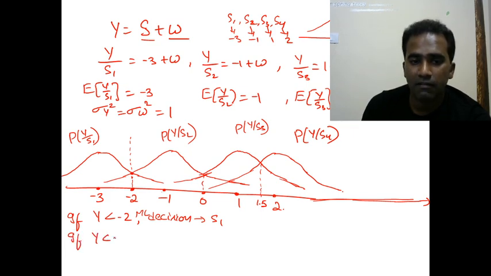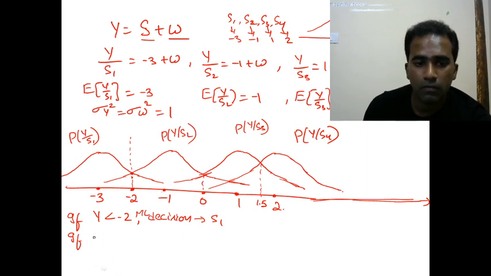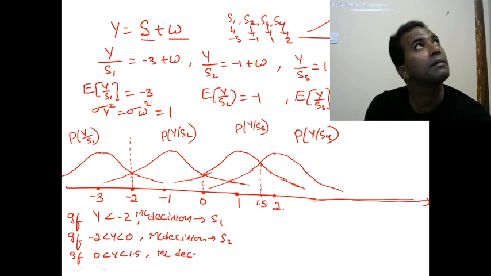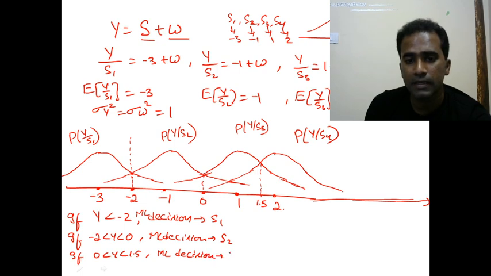If y is between -2 and 0, then according to the ML decision, you are going to decide it as S2. Similarly, if 0 is less than y less than 1.5, then according to the ML decision, it is S3.